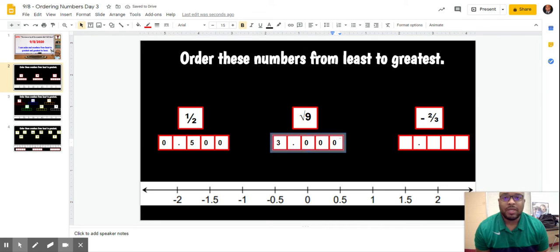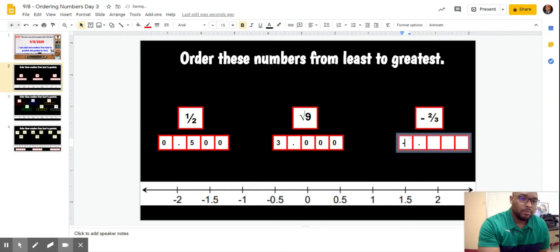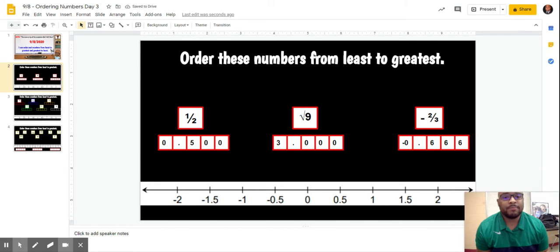Then over here, this last one, negative 2/3. We follow our same decimal rules. We just put a negative in front. The game does not change because there's a negative. Just simply put a negative in front and then type 2/3 in your calculator, and you will get 0.6 repeating. I put the negative out here in the front to indicate that the whole thing is negative: negative 0.666 repeating.